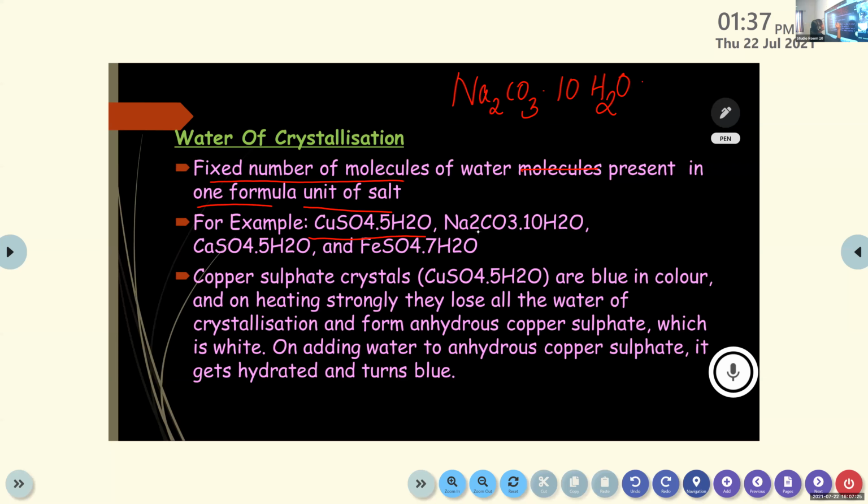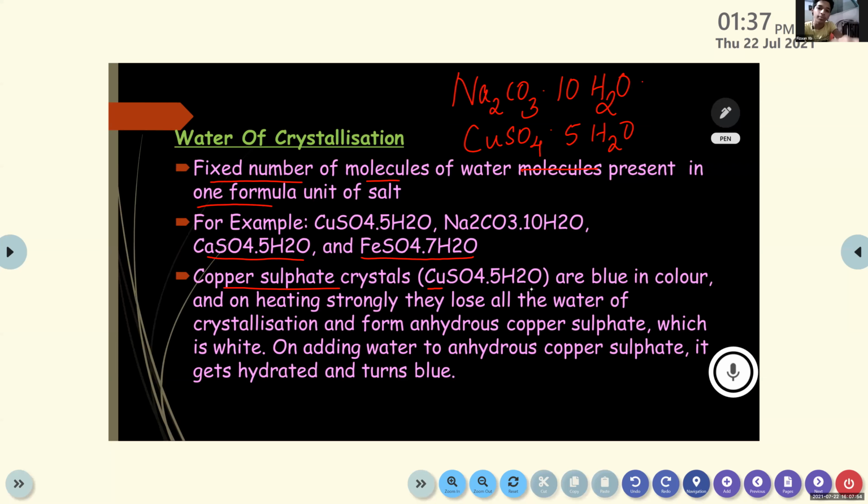Then the next one is again the same example, right? CuSO4, 5H2O. So 5 water molecules are there. Then FeSO4, 7H2O. So 7 water molecules are there, right? And in the previous activity, this copper sulfate crystals, its actual chemical formula is CuSO4, 5H2O.